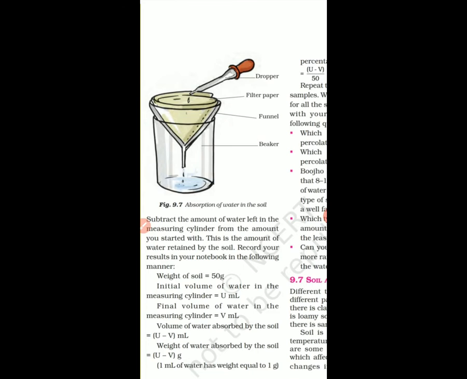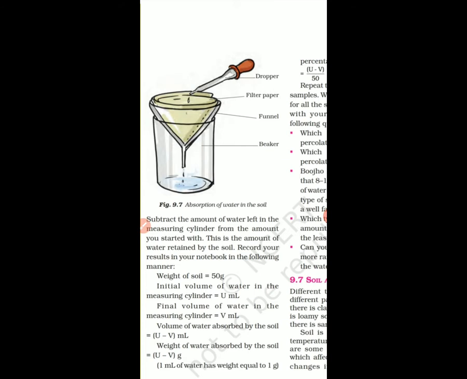You have to pour water on the soil drop by drop with the help of a dropper. एक साथ सब नहीं डाल देना. You have to put it drop by drop so that the soil can absorb the water properly. Put the water until it starts dripping. जब नीचे से ड्रॉप्स पड़ना शुरू हो जाए तब तक आपको उसके अंदर पानी डालना है, राइट? When the drops start falling down from the funnel, you have to stop pouring water. Means अब वो absorb नहीं कर सकती, इसीलिए वो बाहर निकाल देती है, right?